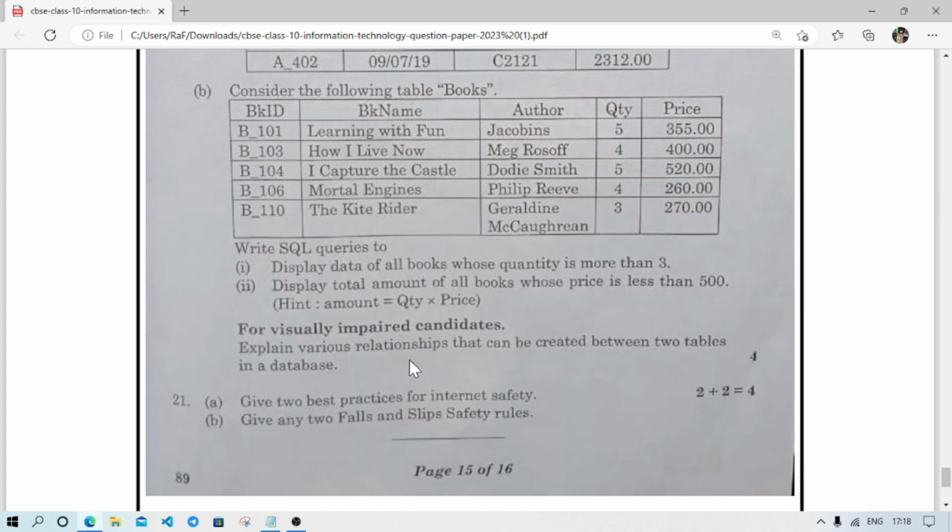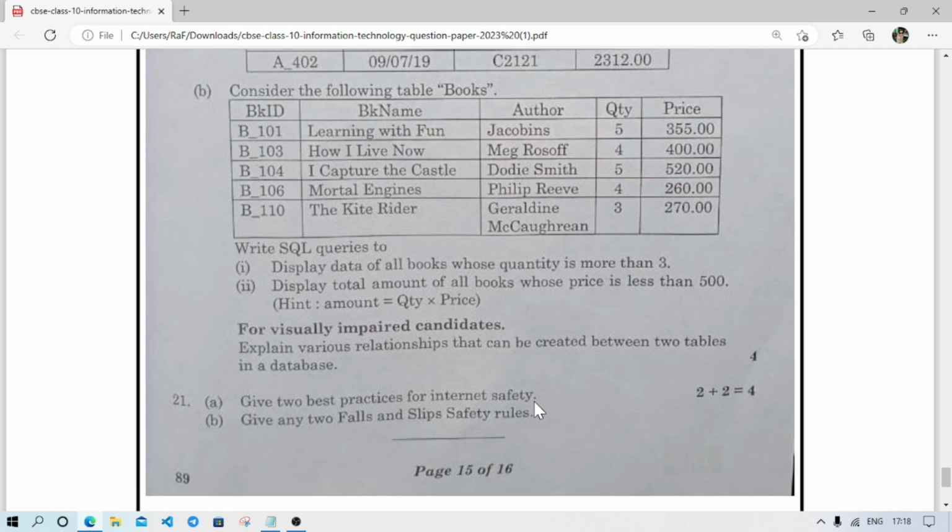The next question is for blind candidates. Explain various relationships that can be created between two tables in a database. Not required. Number 21A, give two best practices for internet safety. First one is always keep your password secure and strong.